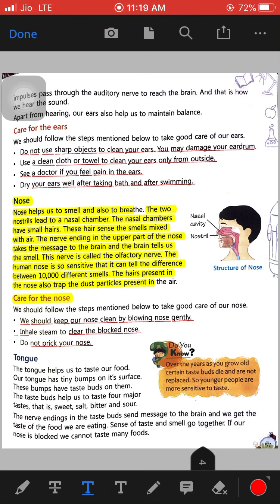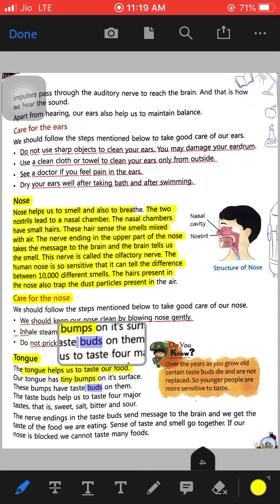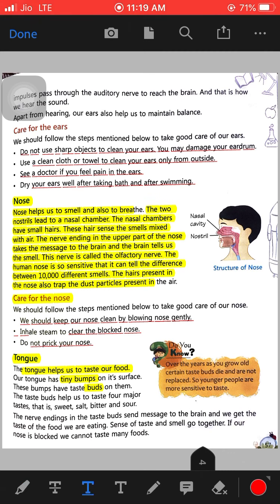Now the next sense organ that we will study is our tongue. This tongue helps us to taste our food. We taste our food due to this tongue, and this tongue has tiny bumps on its surface, and these bumps have taste buds on them. These taste buds have four major types of taste, that is sweet, salt, bitter and sour. Sweet मतलब मीठा खाना, salt मतलब नमकीन खाना, bitter कड़वा, sour is खट्टा.